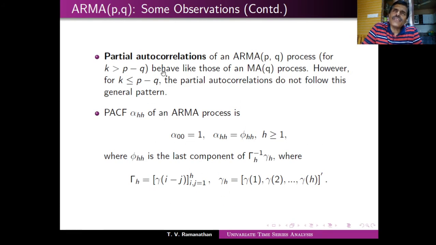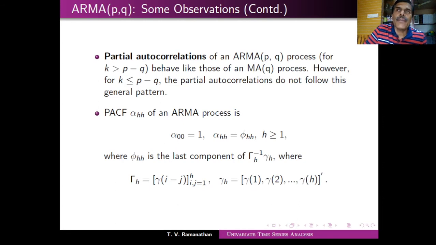And the computation of the partial autocorrelation function, I don't know whether we have mentioned it, but anyway, it is repeating, can be done very easily, because that is actually the last coefficient of phi_kk, where phi_kk is the last component of this equation we have seen. This is just mentioned to show how to compute them.